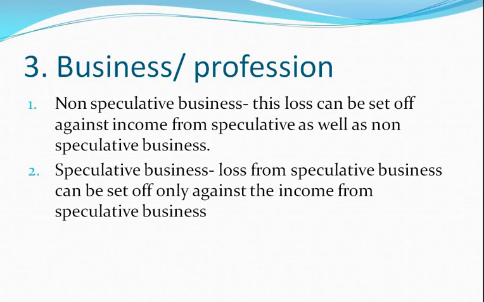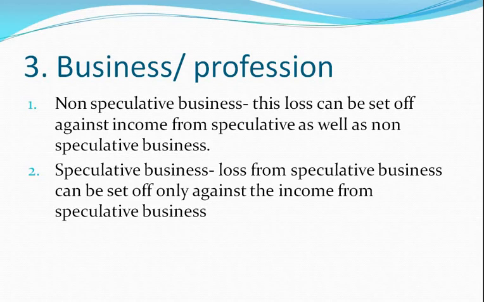I repeat, if you have non-speculative loss, you can set off that loss with the income from speculative as well as non-speculative business. But in case you have a speculative loss, you have to set off that loss only and only against the speculative income itself.